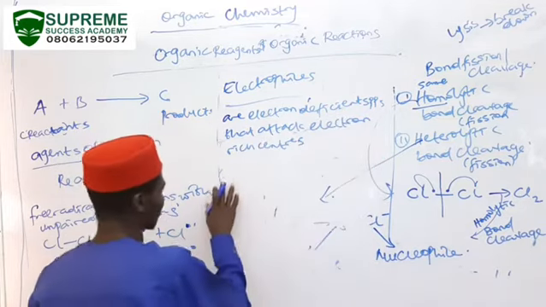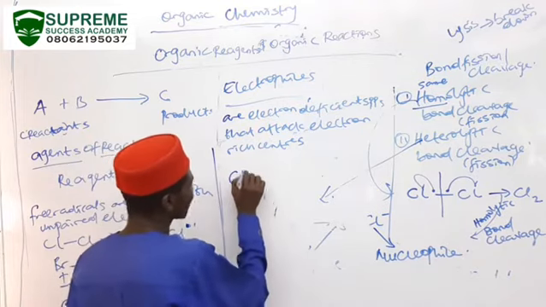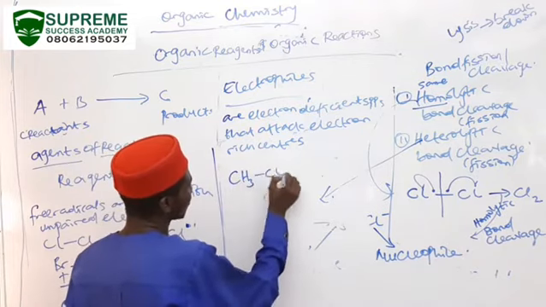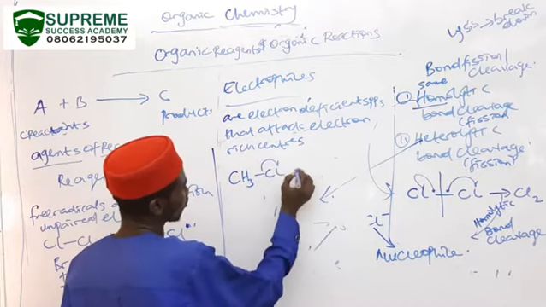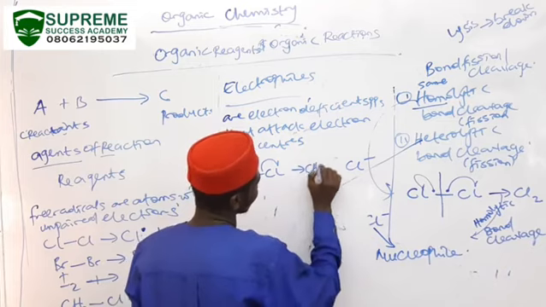So let's look at this. We have, as I illustrated, CH3, that's Cl. The two electrons are coming to chlorine, so chlorine becomes negative and this becomes positive.